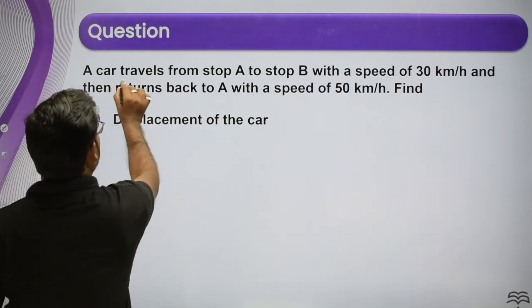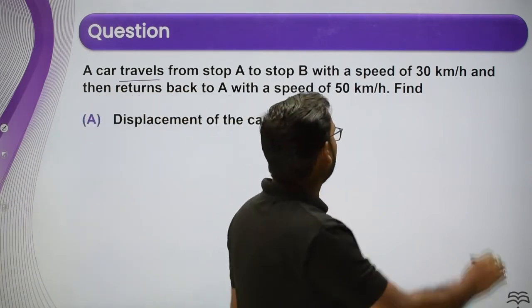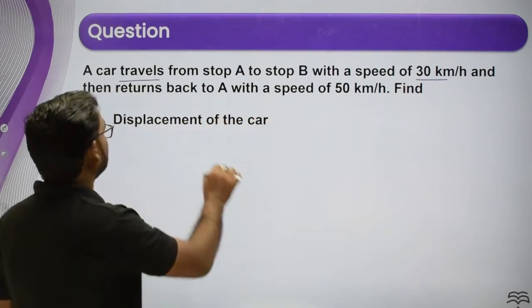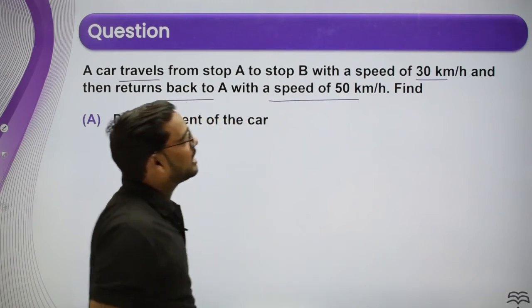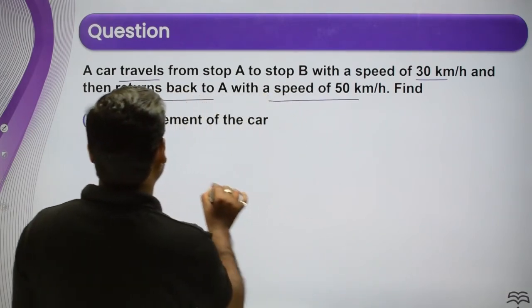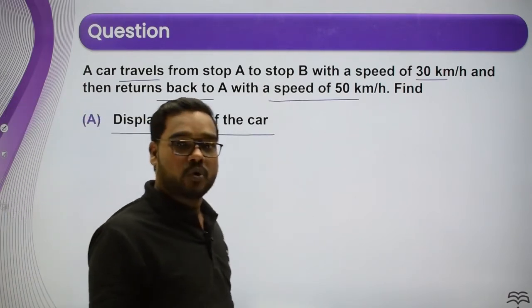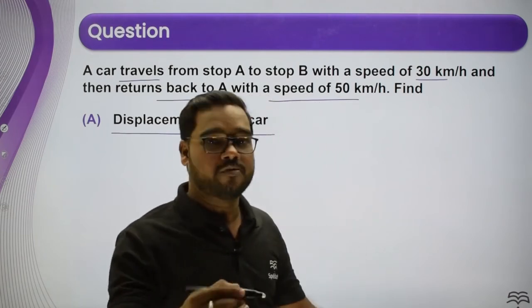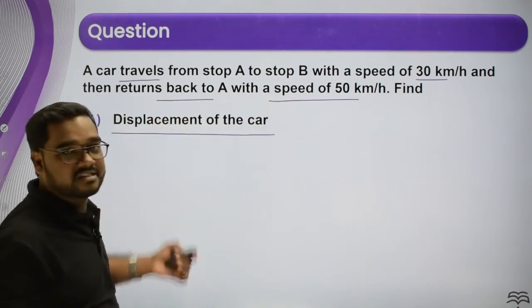A car travels from stop A to stop B with a speed of 30 km per hour and returns back to A with a speed of 50 km per hour. You just need to find the displacement of the car. What is being asked? Tell me the total displacement covered by the car. If you know the definition of displacement, you can say the answer directly.